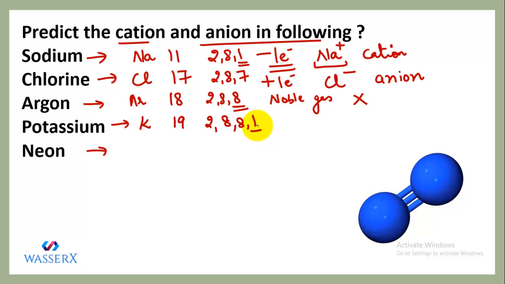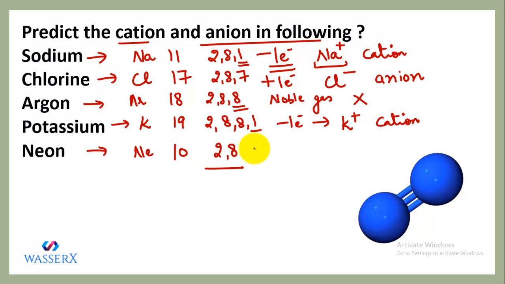When it loses one electron, it will acquire one positive charge and become K positive. So like sodium, it is again forming a cation. Now next we have neon. Neon is Ne, atomic number 10, configuration 2, 8. So neon is also a noble gas because its octet is also complete, and it will neither form a cation nor an anion.